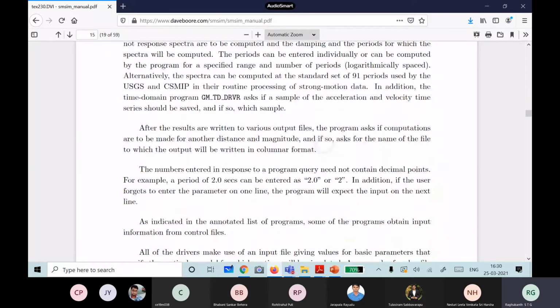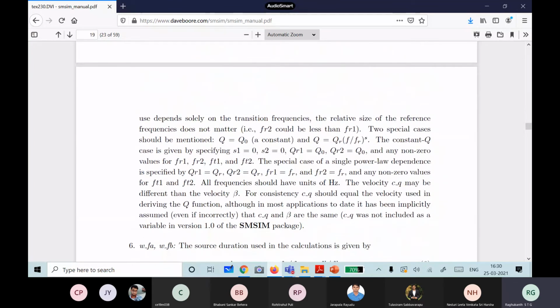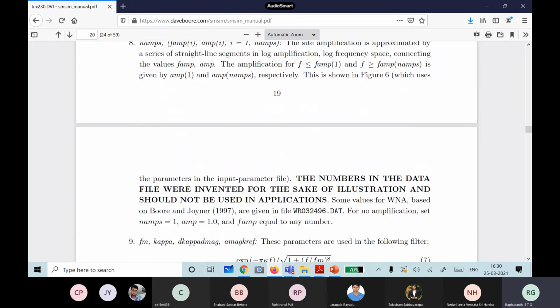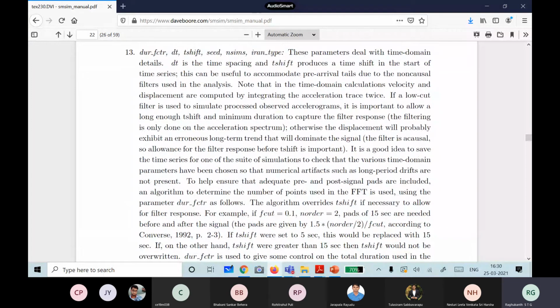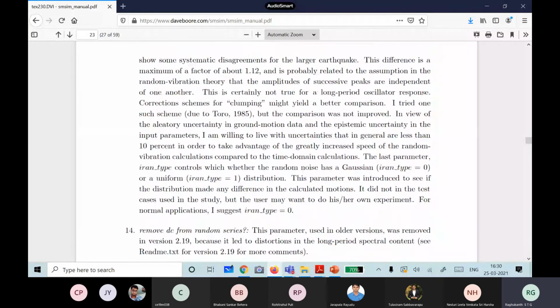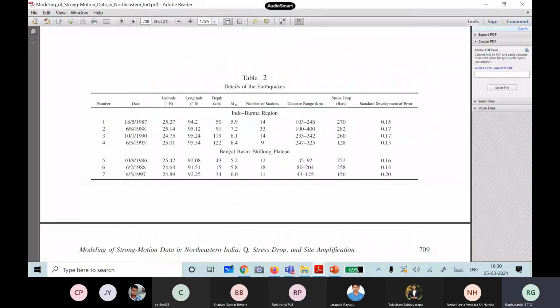And then what you have to do is simulate. For Northeast India or the Himalayas, you have to simulate synthetic acceleration time histories. Say a magnitude 8 earthquake occurs now in the Himalaya, and at Delhi I want to find out the time history. You have the Fortran code, the executables and the inputs, everything is there. So what inputs should you use for the Himalayas or for Northeast India? If you want to simulate for Northeast India, what values should you use?